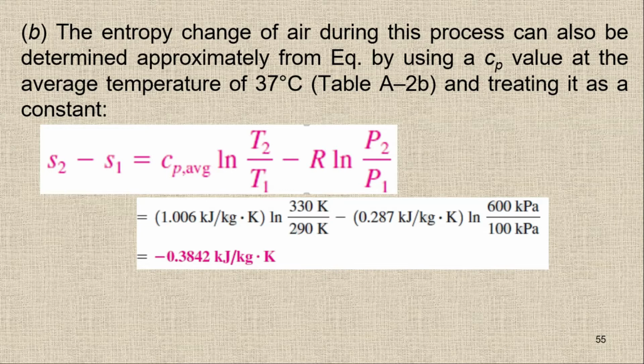The answers are very close because the temperature difference is very small. We have 330 and 290 Kelvin, so the temperature change during the process is small. That's why we are getting almost the same answer. But in any case, if the temperature change in the process is high, then we have to use the exact solution. We have to use part A rather than part B.